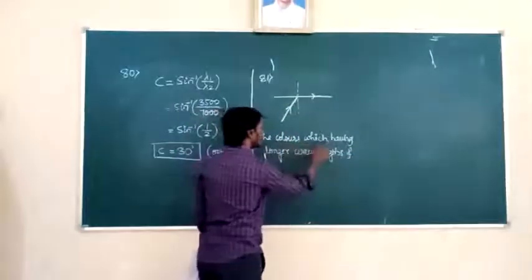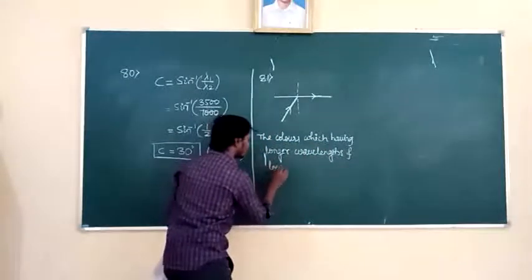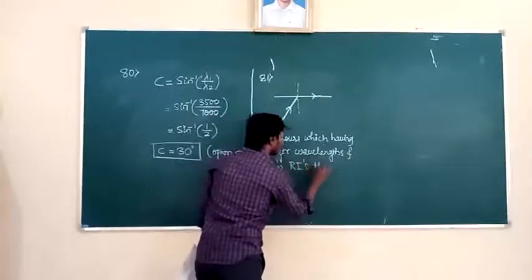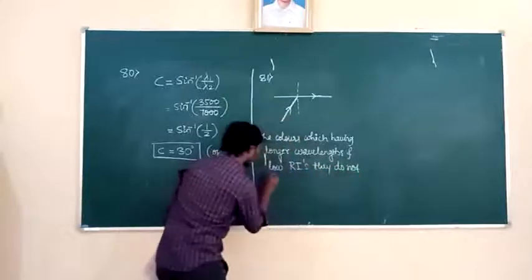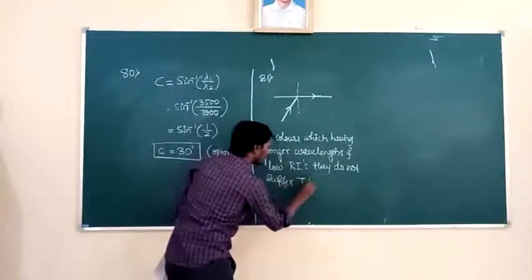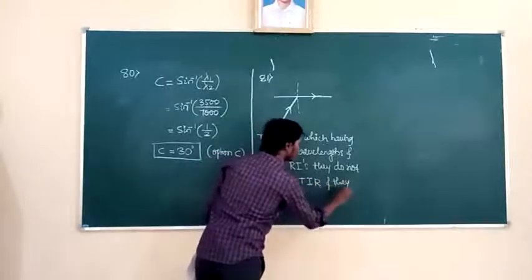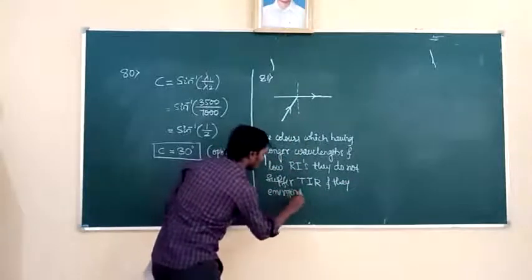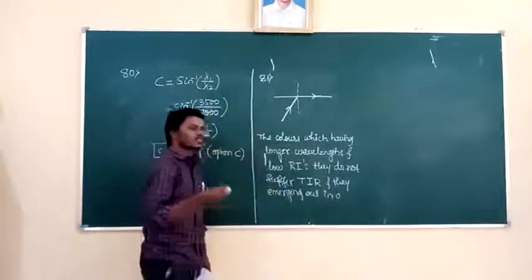The colors which have longer wavelength and low refractive indices do not suffer total internal reflection. They emerge out in air. So which colors are emerging out in air here?